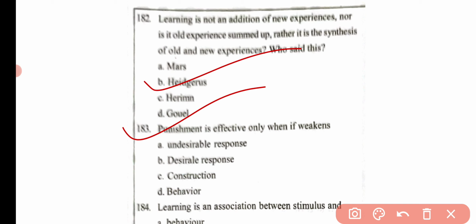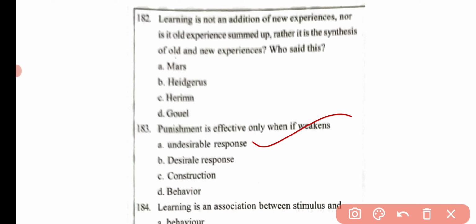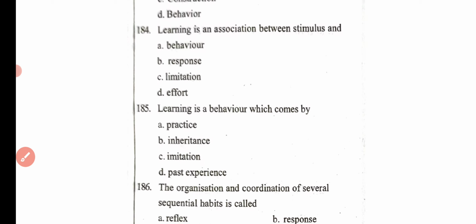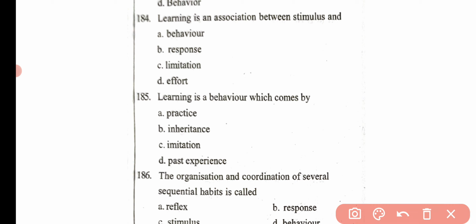Then the next question, punishment is effective only when it weakens undesirable response, desirable response, construction, or behavior. Here the correct answer is option A, undesirable response. Then the next question, learning is an association between stimulus and behavior, response, imitation, or effort development. Learning is an association between stimulus and response. Option B is the correct answer.